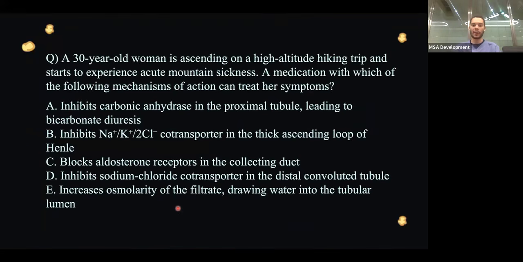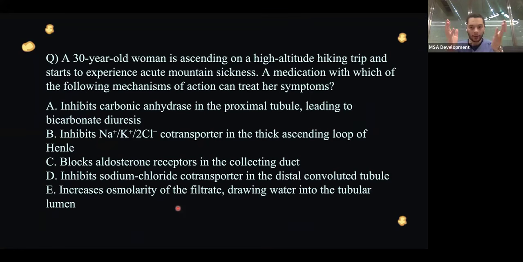A 30-year-old woman is ascending on a high-altitude hiking trip and starts to experience acute mountain sickness. A medication with which of the following mechanisms of action can treat her symptoms? Again, this question is pretty much a recall question. You need to memorize it as it is.